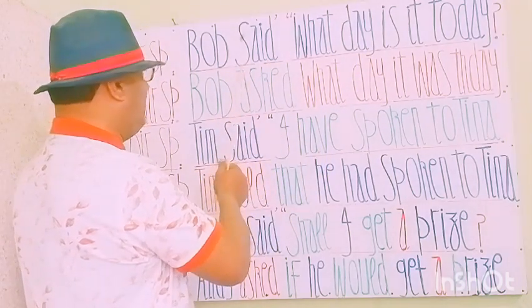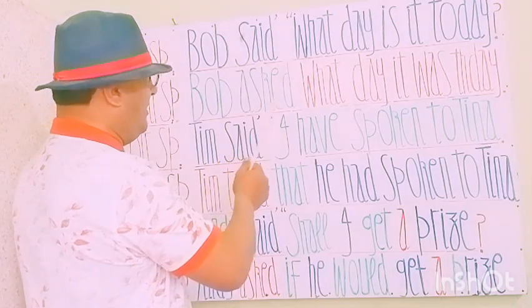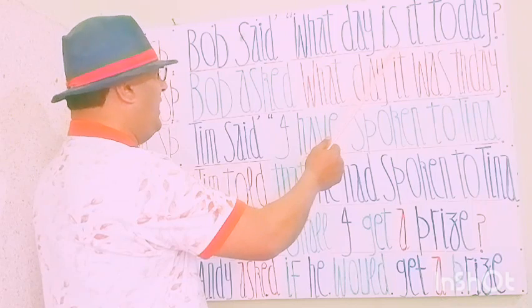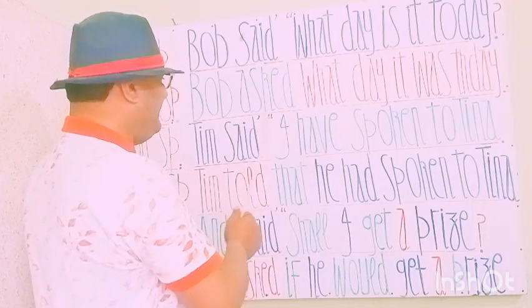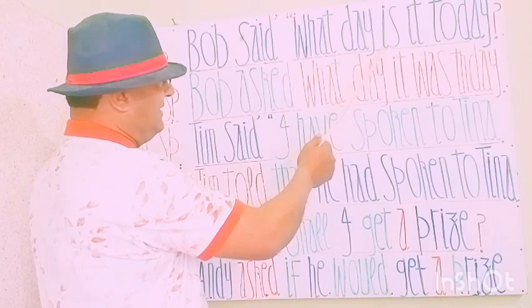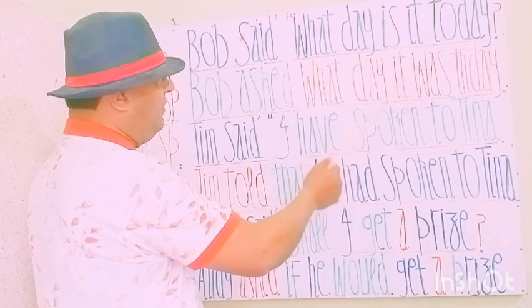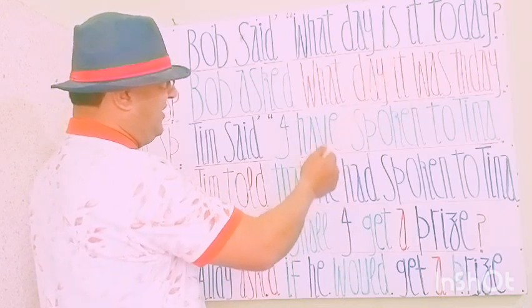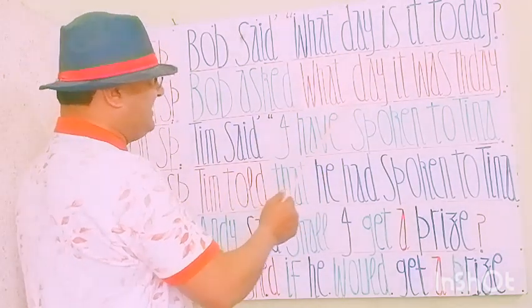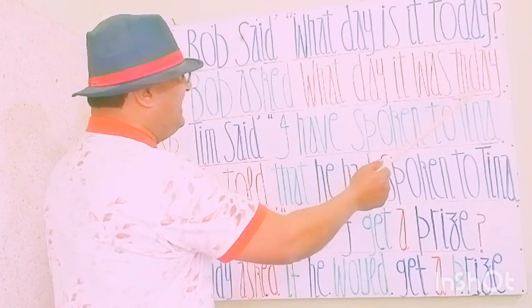By rules, if there is a past tense outside the commas in the first part and inside the commas there is a present, then while we change this to indirect speech, the present form inside the commas will change to the past verb form. So was is here instead of is because the outer part is in the past. Bob asked what day it was that day.